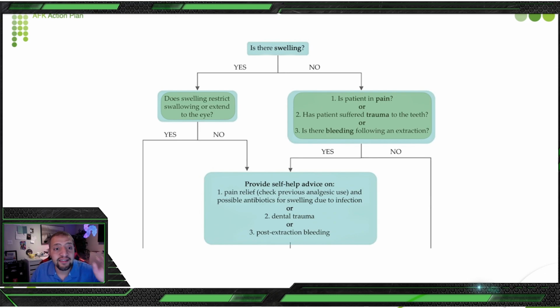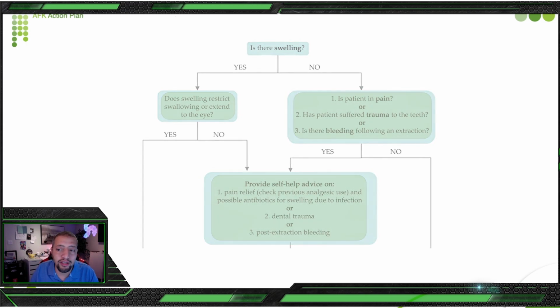But if yes, if your patient has pain, or he has no swelling but he has pain, or suffered trauma or suffered bleeding, then you give him self-care advice. You give him some medication. You check the previous medication. Maybe he has weak medication, so you give him strong medication. Maybe he used over the counter Tylenol. Maybe you can give him T3 if he's contraindicated for strong NSAIDs. But if your patient has a trauma or post-extraction bleeding, how are you going to deal with him?